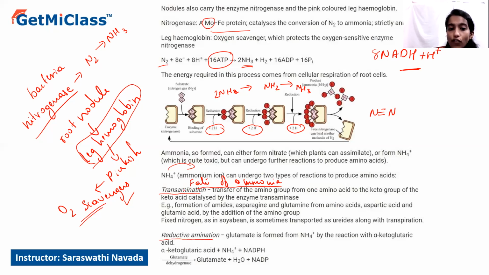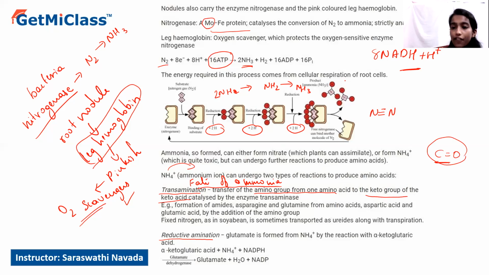So in case of transamination, the amino group from one amino acid will be removed and transferred to the keto group of the keto acid. Keto acids contain a ketone as a functional group, and these keto acids are obtained in the Krebs cycle, such as alpha ketoglutaric acid or pyruvic acid.